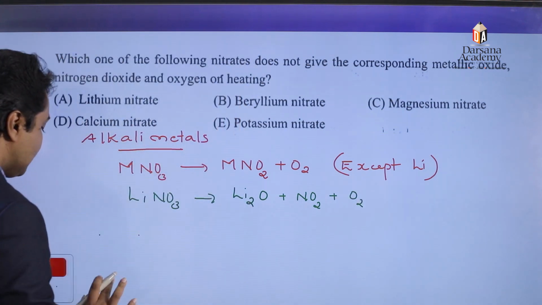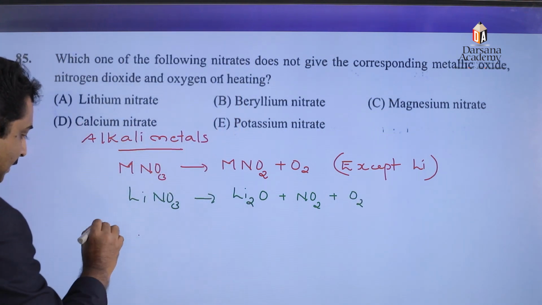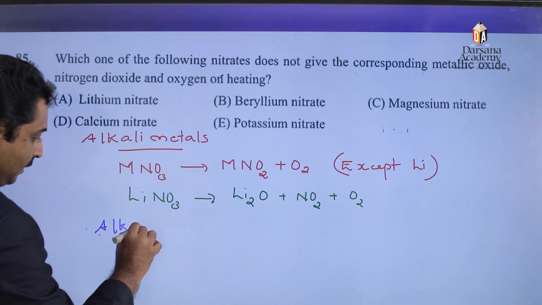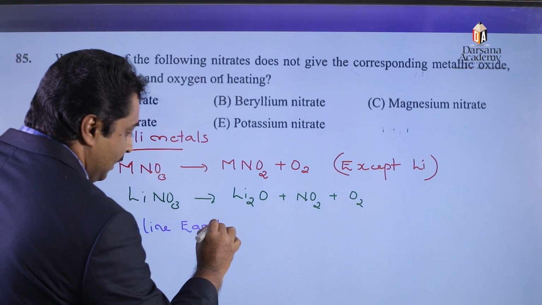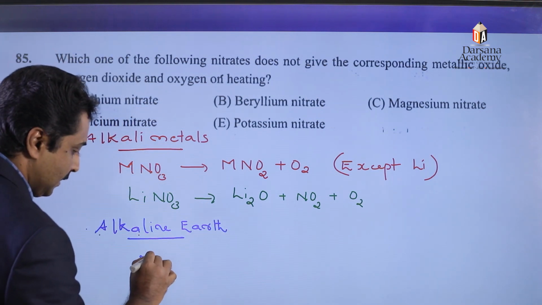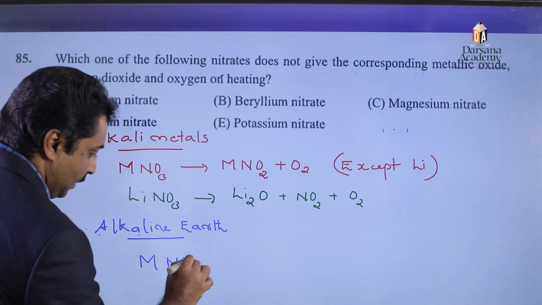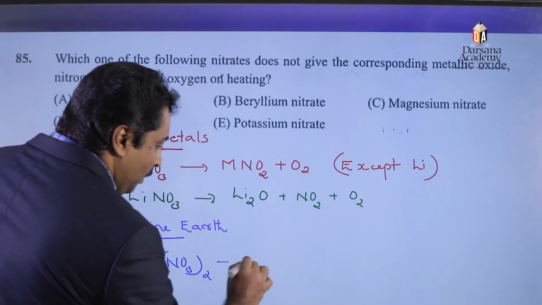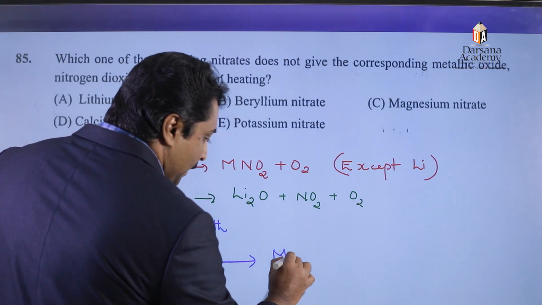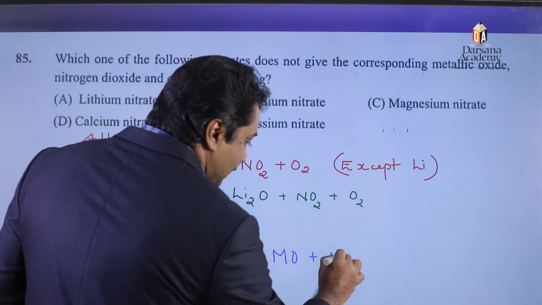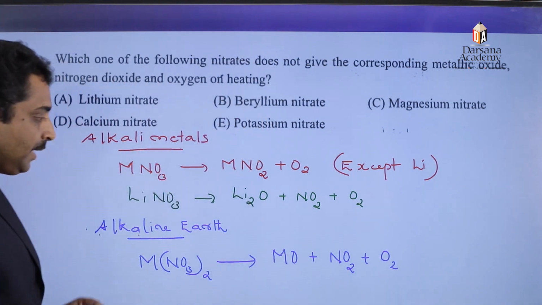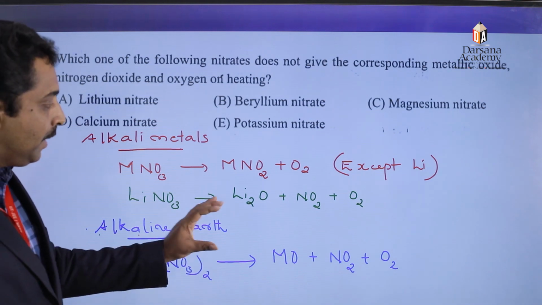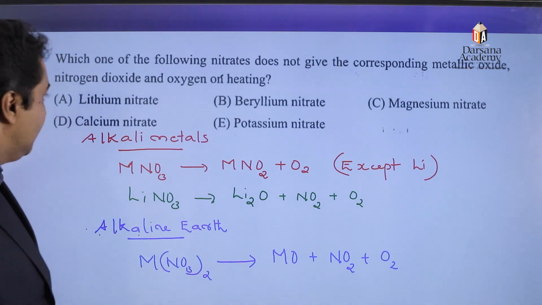Similarly, in the case of alkaline earth metals, denoted as M(NO3)2, alkaline earth metal nitrates on decomposition give metal oxide, nitrogen dioxide and oxygen.